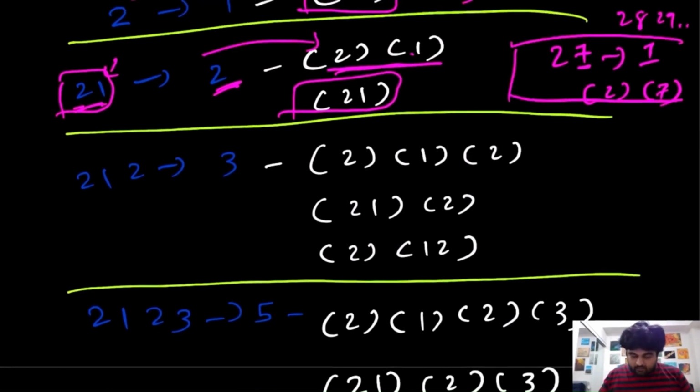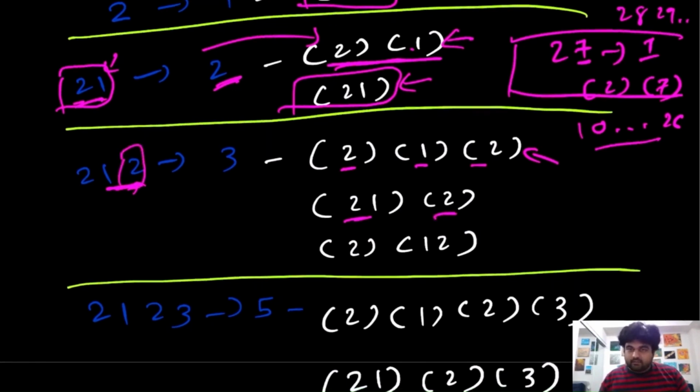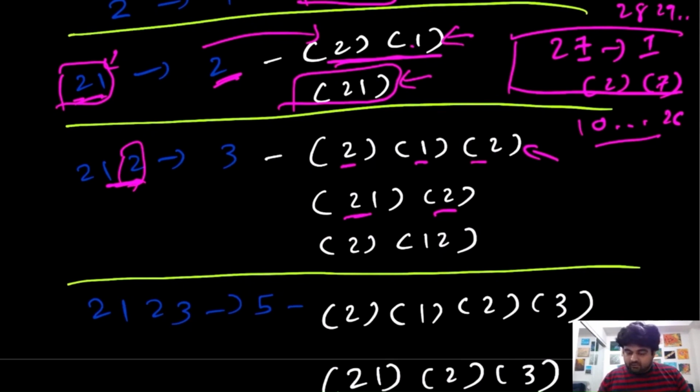Now over here, we are adding one more 2, and this 2 falls between the values 10 to 26, because the appending value becomes 12, so this 12 falls between this 10 to 26. Now let's see how many different ways we are creating the pairs. Actually 2, 1 and 2. This is same from whatever the pair we had before, just one iteration before. Now this 2, 1, we already had a 2, 1 over here, and we are just appending this value 2 over here. So that is also okay, because we can append it, right? So whatever the ways we were decoding before, we are still using those ways.